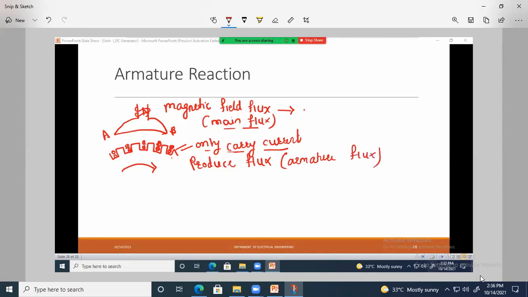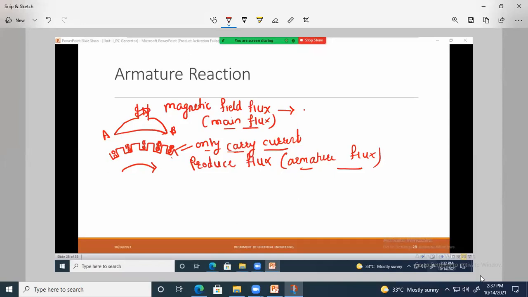This flux is called armature flux. Due to that armature flux, it will distort or weaken the main flux.